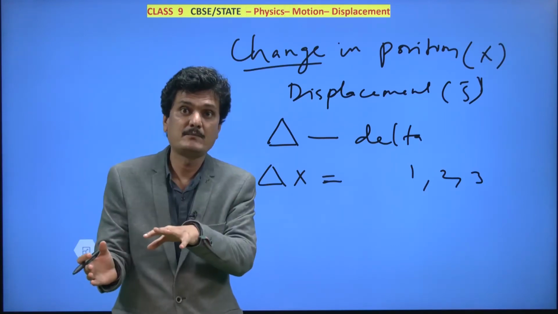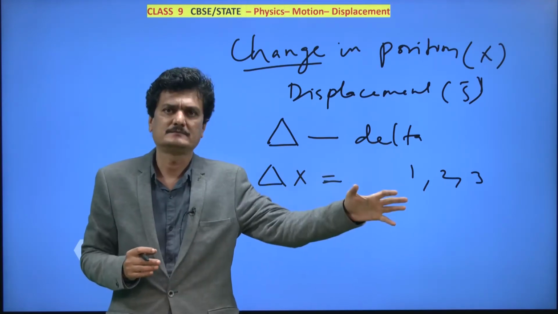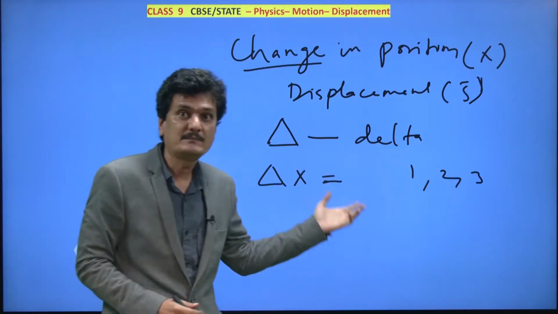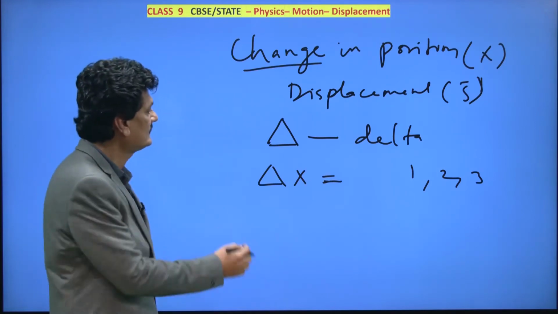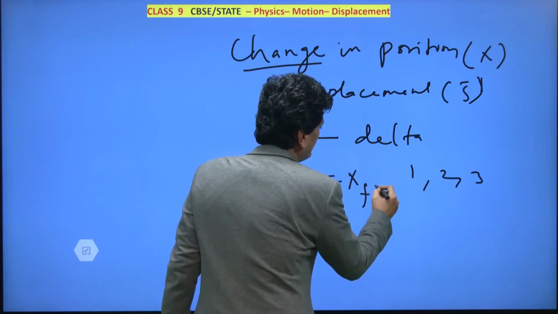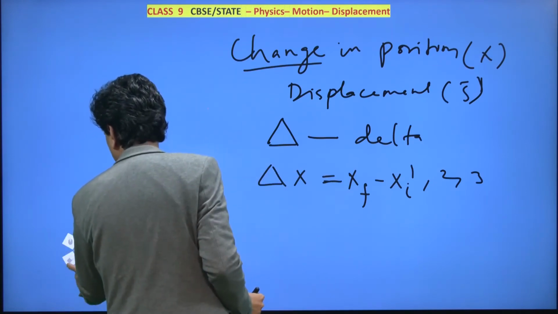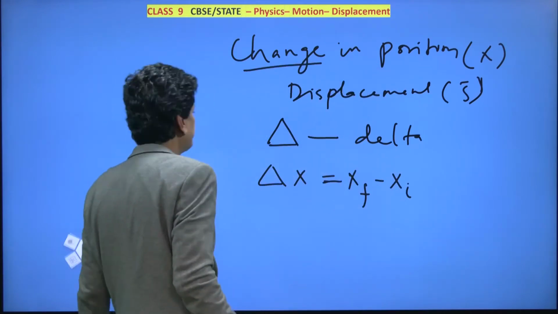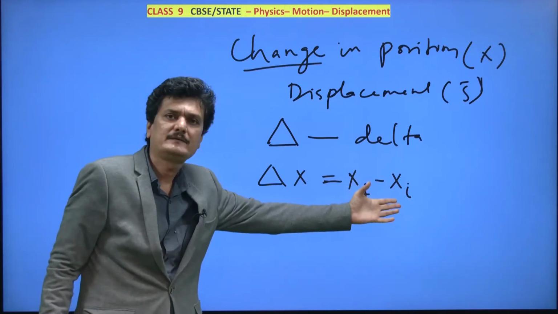So time also plays a very important role. At the very moment you began observing, that is initial. The moment you stopped observing, that is final. And remember, there will be something before initial and something after final also. So change is generally the difference between the final value and the initial value. That is called delta. So change in position is the final position minus the initial position.